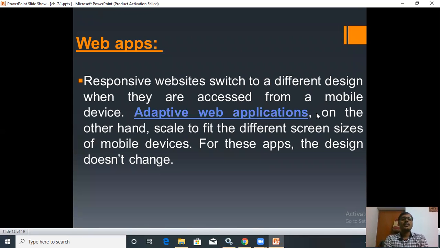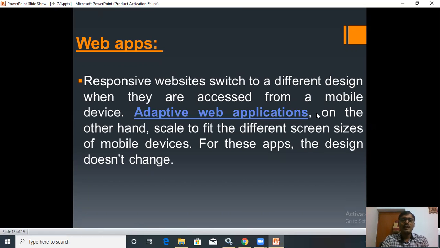Now coming to the web app. Next point of the web app, responsive websites switch to a different design when they are accessed from a mobile device. Adaptive web applications, on the other hand, scale to fit the different screen sizes of mobile devices. For these apps, the design does not change.